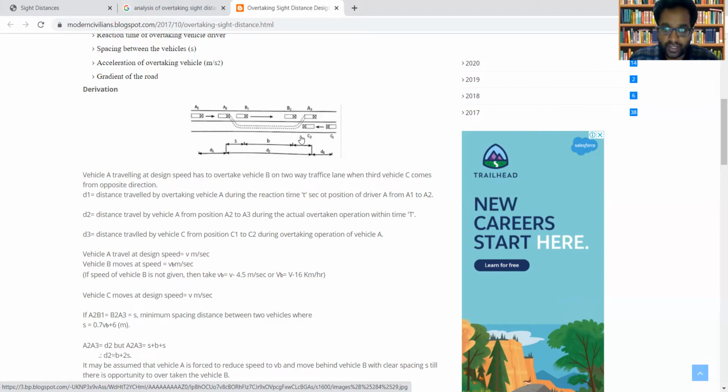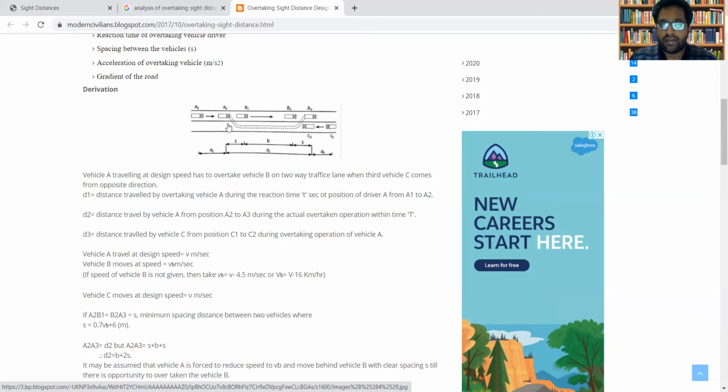Is it clear? There are three vehicles. Vehicle A is the overtaking vehicle. Vehicle B is the overtaken vehicle. And vehicle C is the vehicle coming in the opposite direction. Vehicle A decides to change its position from A1 to A2, then to A3. The change of position from A2 to A3 is the overtaking operation.